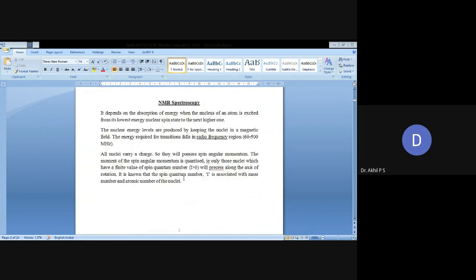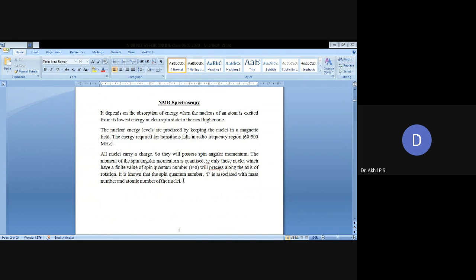Coming to NMR spectroscopy, it depends on the absorption of energy when the nucleus of an atom is excited from its lowest energy nuclear spin state to the next highest one. The nuclear energy levels are produced by keeping the nuclei in a magnetic field. The energy required for the transition falls in the radio frequency region. All nuclei carry a charge, so they will possess spin angular momentum.